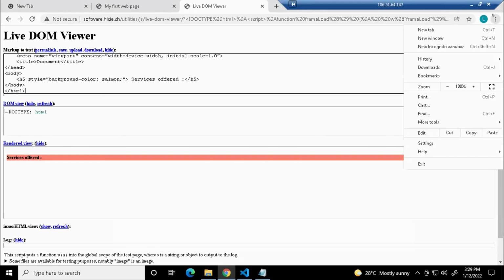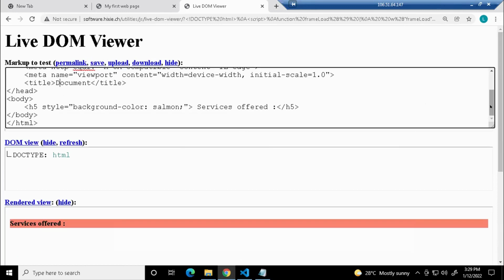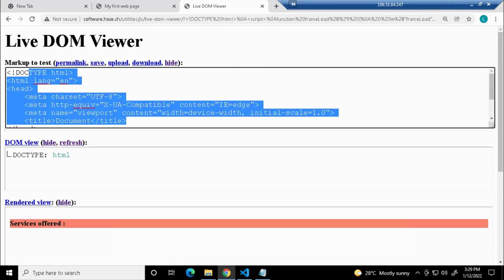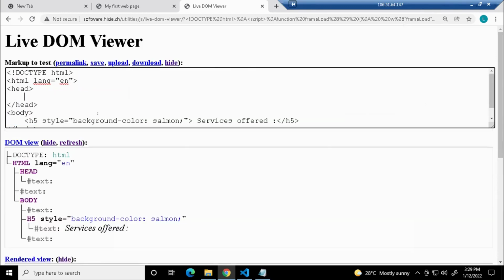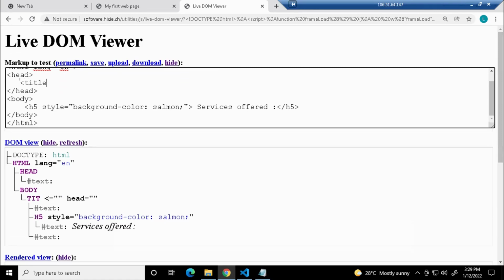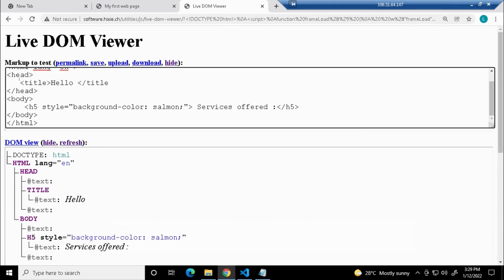See, it's showing you three things. What are the three things? It's showing you the markup, that is the HTML you're writing, the DOM view, and the rendered view. Wait a minute. This DOM viewer will not understand the pre-processing things, guys. Just see with the body tag. You can give a title, and the title will work actually. Now this is the code which I have written.